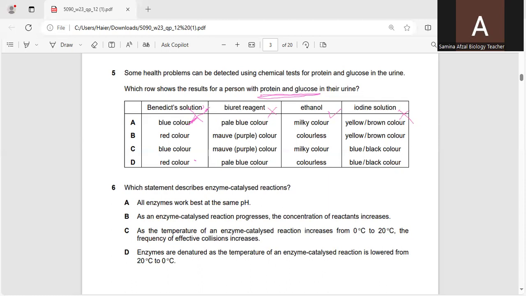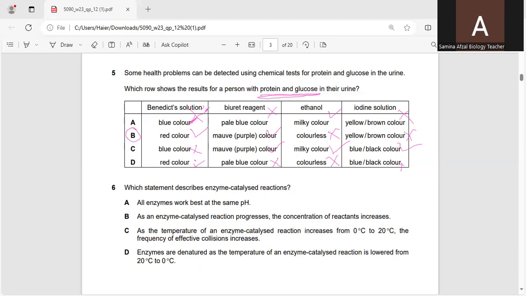And in B you can see the red color. Red color shows the presence of glucose. Mauve or purple color also shows the presence of proteins. Ethanol colorless, no. Yellow brown, no. Blue color, again no. Mauve, it is present. Milky, present. And in the fourth option, red color, glucose present. Pale blue color, no, protein absent. It means only option B shows the presence of proteins and glucose in the urine. So B is the correct option in this case.